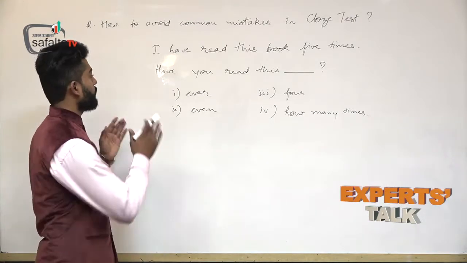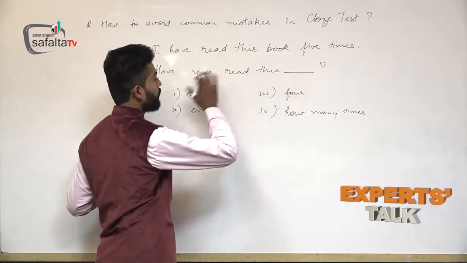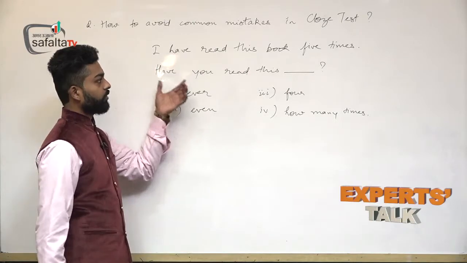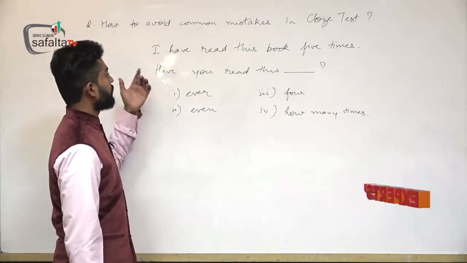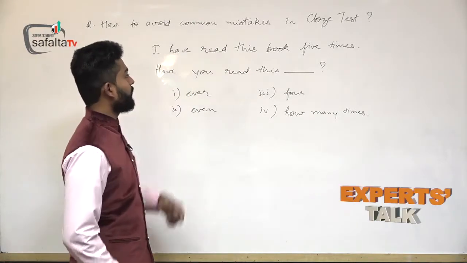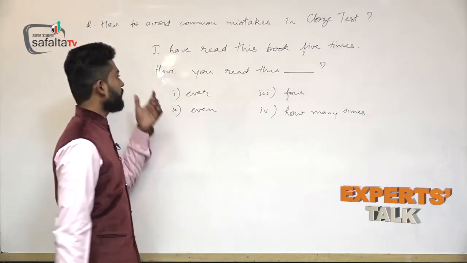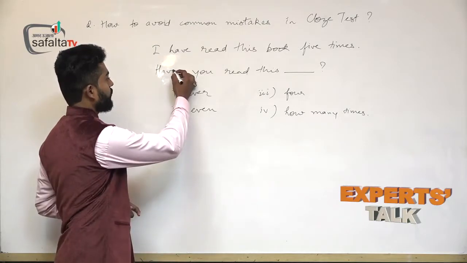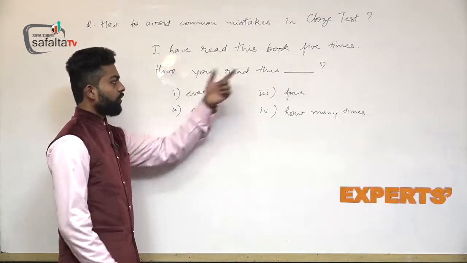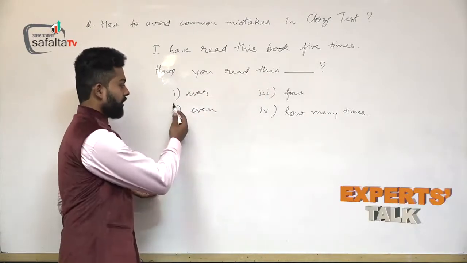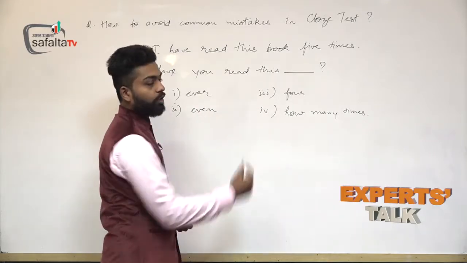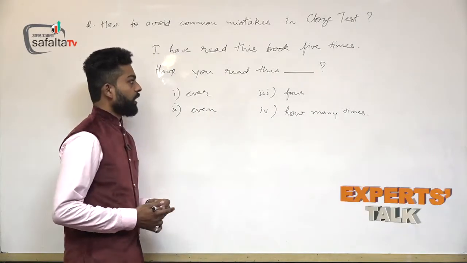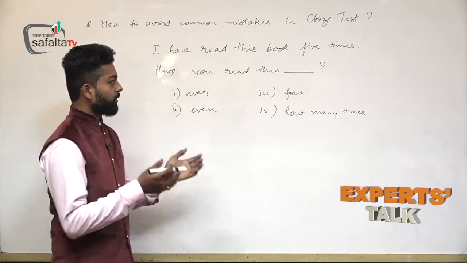I will not say that concentrate only on this fill-up or only on this line. Please concentrate on the whole sentence. What is going on? Here the first line is saying I have read this book 5 times, and the line in which the fill-up is, have you read this fill-up? So, for this fill-up there are 4 options: ever, even, for, and how many times. So, according to you, what will be the correct option?